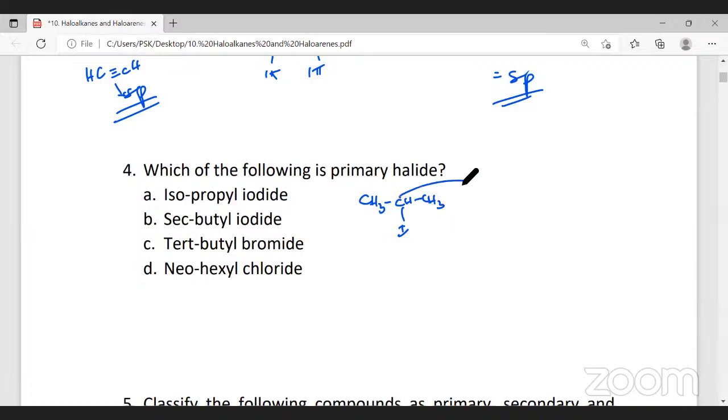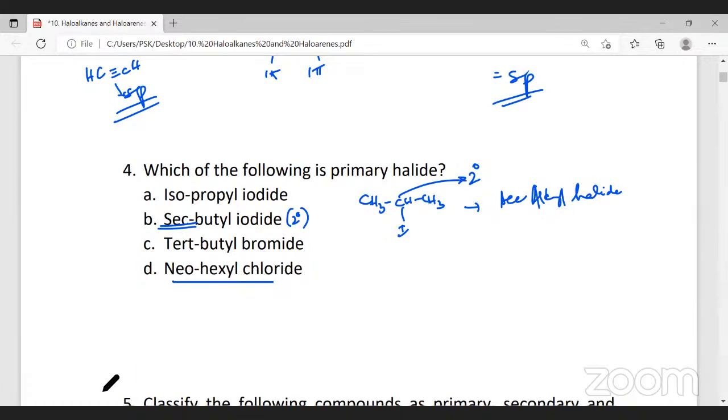Now see, this is a carbon bonded to 2 carbon atoms, 1 and 2. Therefore, this will be called a secondary carbon atom. Isopropyl iodide is a secondary carbon atom, so a secondary carbon atom containing iodine will be called a secondary alkyl halide. It will be an example for secondary alkyl halide. Now coming to the next one, secondary butyl iodide. The name itself clearly says secondary. Therefore, this also is a secondary alkyl halide. Tertiary butyl bromide, the name also says it is tertiary.